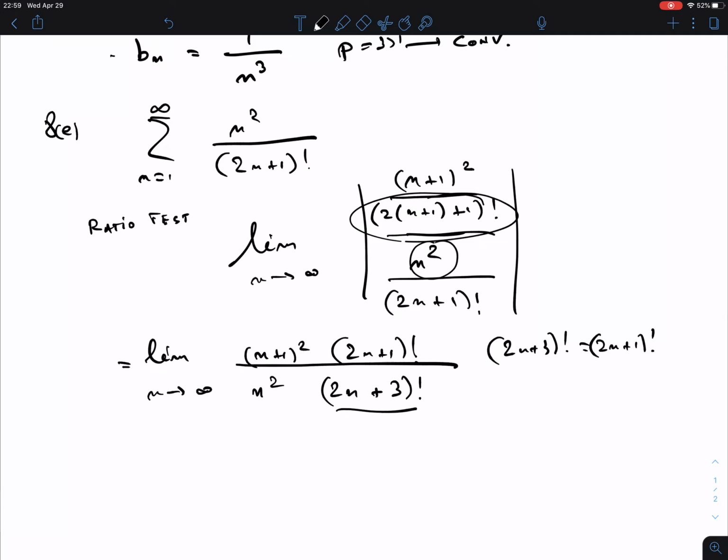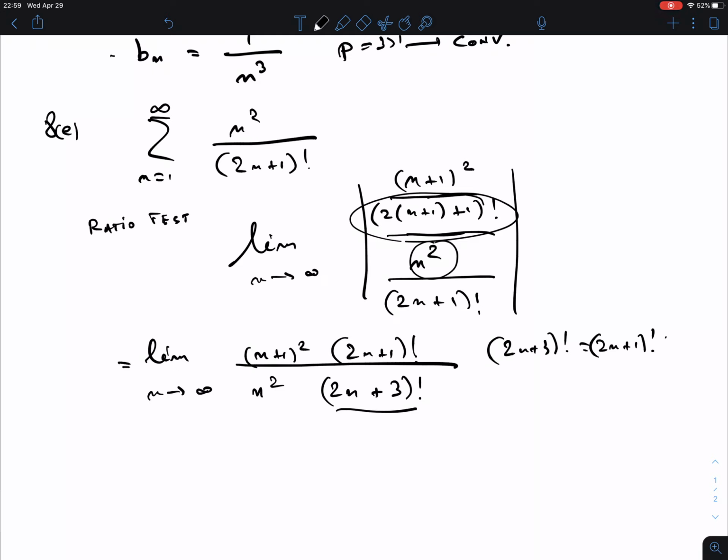What we just wrote down means I have now multiplied all the numbers from 1 to 2, 3, 4, all the way to 2n plus 1, but I have to go all the way to 2n plus 3, with steps of 1. The next one will be 2n plus 2, and then the next one will be 2n plus 3, and only now I am where I want to be.